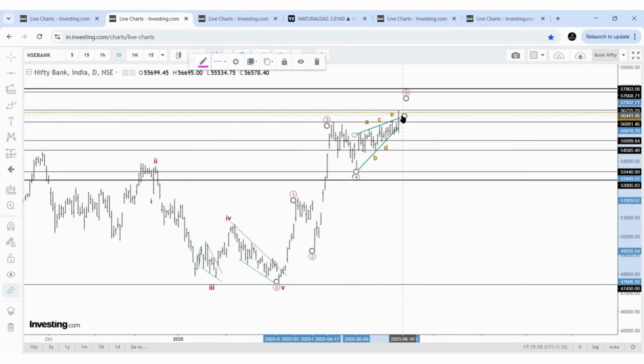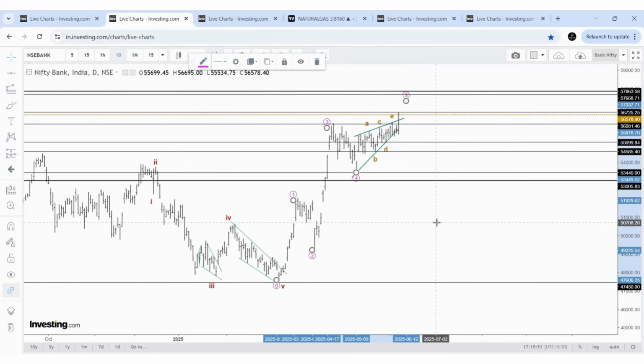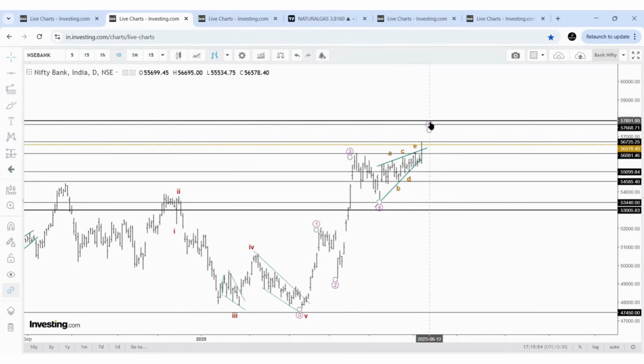It needs to hold this level and move higher. If the price moves above this range and holds this level, this breakout, then between 57,650 to 57,850 is reachable. And we need to see how the price behaves there, between 57,650 and 57,850. Based on that price reaction, if it is even bullish there, we can expect another 1,000 points approximately, to 58,700.